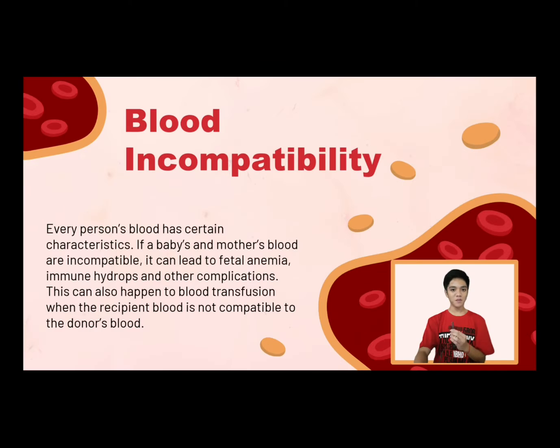What is blood incompatibility? Every person's blood has certain characteristics. If a baby's and mother's blood are incompatible, it can lead to fetal anemia, immune hydrops, or erythroblastosis fetalis, and other complications. This can also happen in blood transfusion when the recipient's blood is not compatible with the donor's blood.